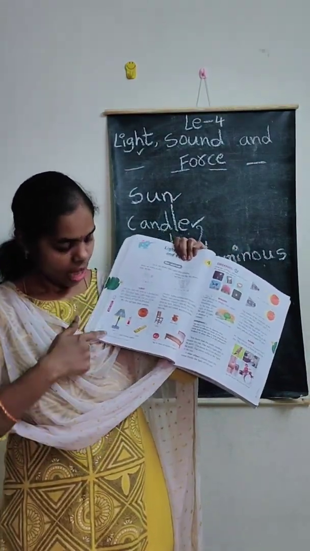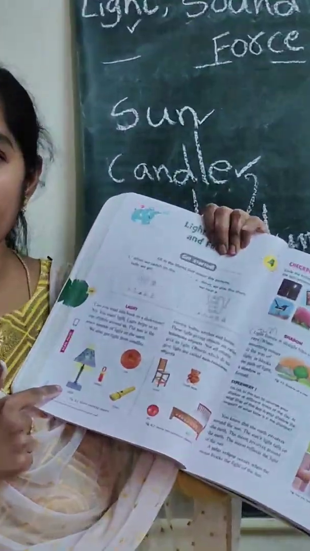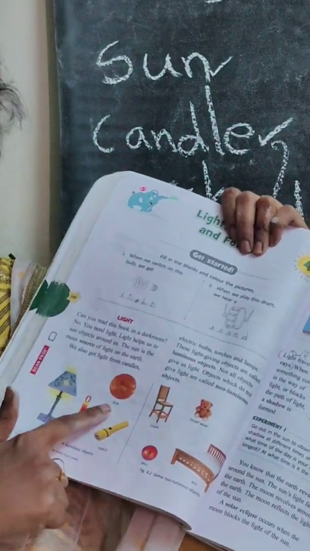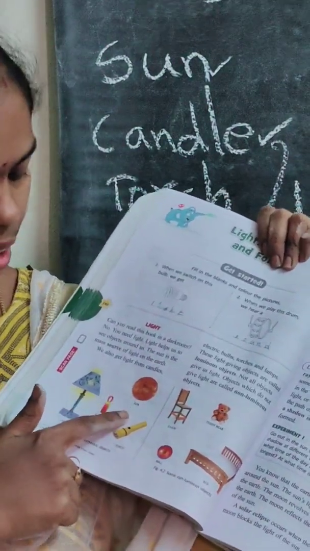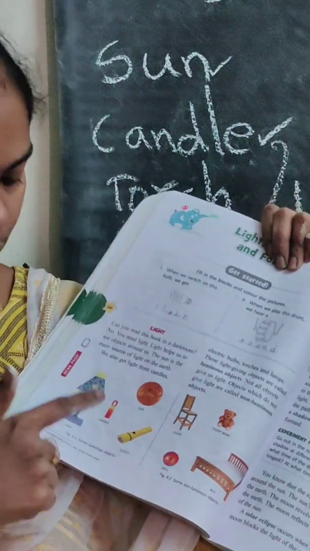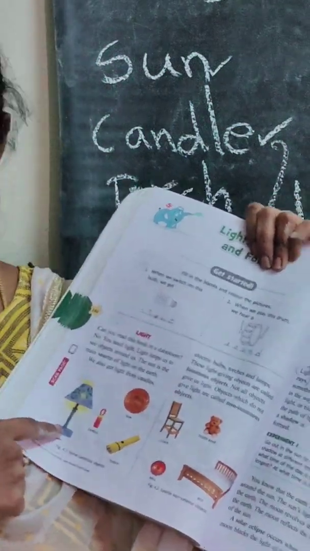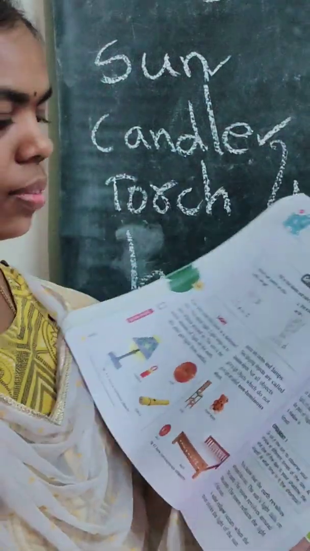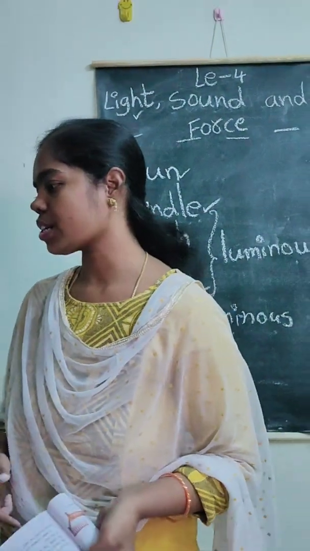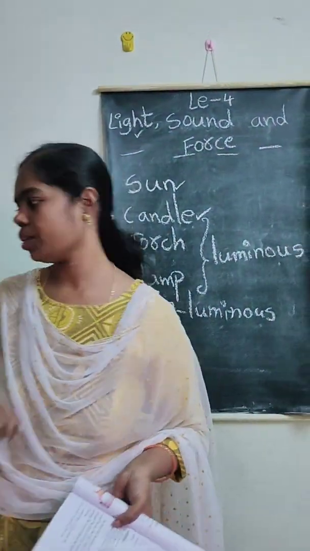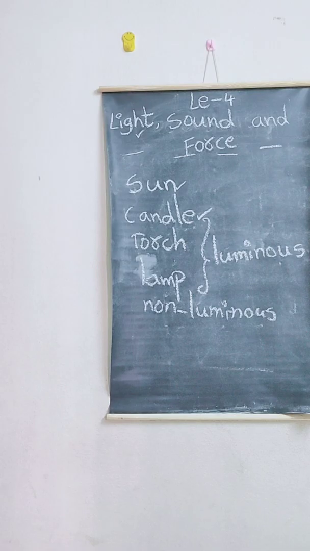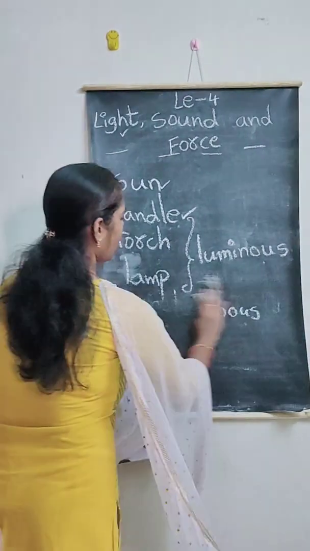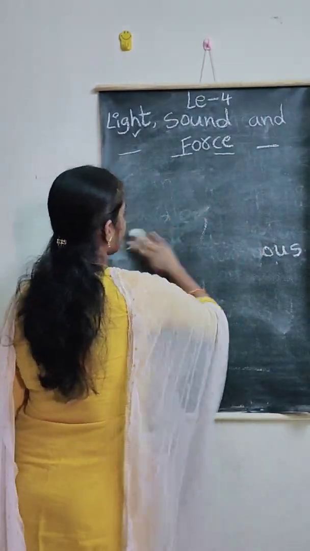See here, these are non-luminous objects, and these are all luminous objects. Torch. Sun is the natural source of light on earth. Candle, luminous object. Lamp, luminous object. Very good. Now, let's try to learn about how shadow is formed.